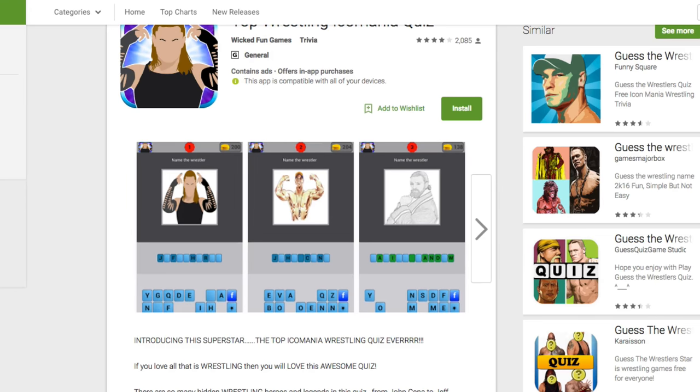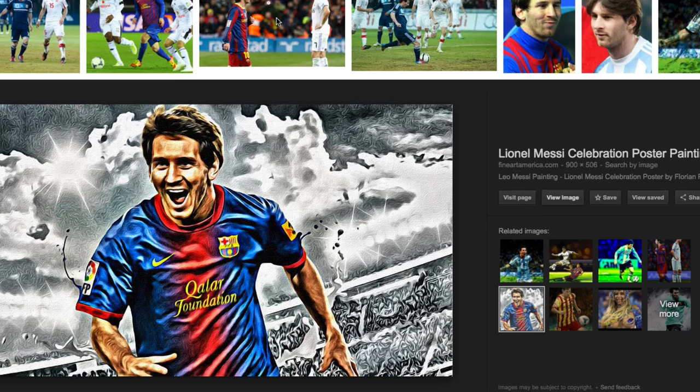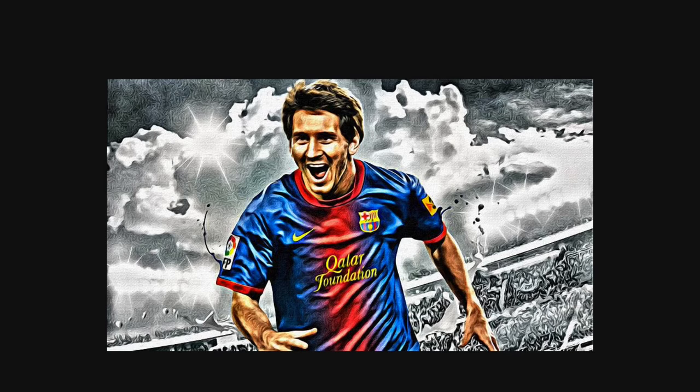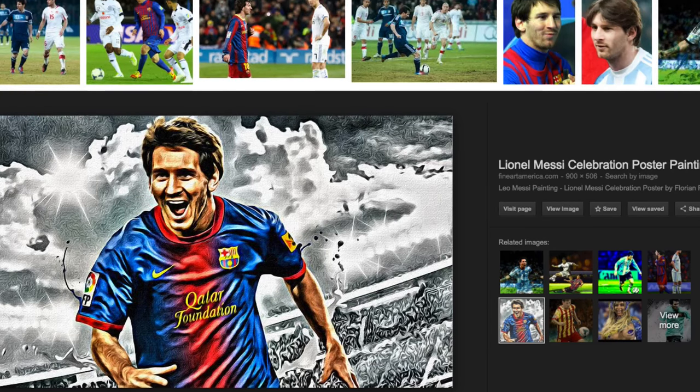Because obviously if we don't have the copyrights, we can't really do it. So one of the things I'm going to do is search for the word wrestling heroes, I guess. Now, I'm going to show you very quickly this graphic that I found of Messi. What this graphic does is take a photo of Messi with a Photoshop effect on top that makes it so unique. And one of the cool things is that you can apply the same kind of system here.